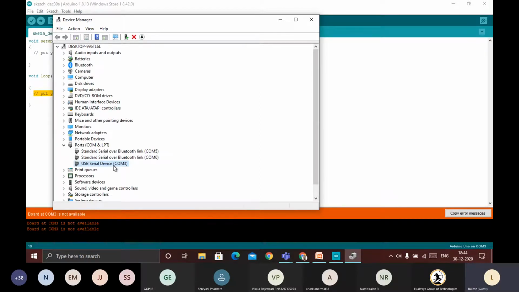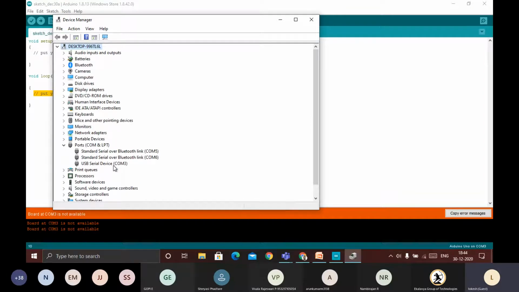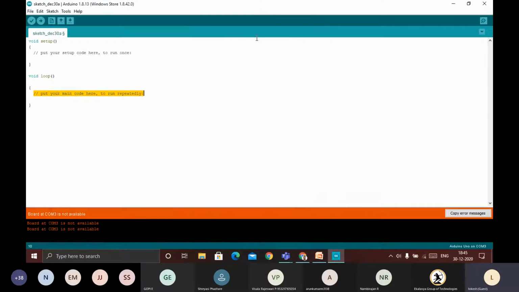If I remove it, there is no connection. If I plug it in, you can see here USB serial device COM3 is connected. Now close this. The meaning is that the Arduino Uno is connected to COM3.